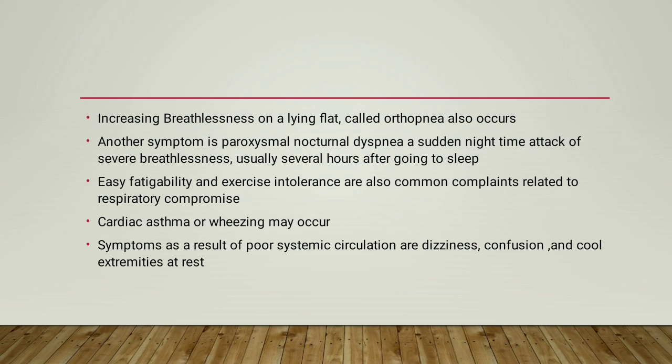Easy fatigability and exercise intolerance are also common complaints related to respiratory compromise. Cardiac asthma or wheezing may occur. Symptoms as a result of poor systemic circulation are dizziness, confusion, and cool extremities at rest.